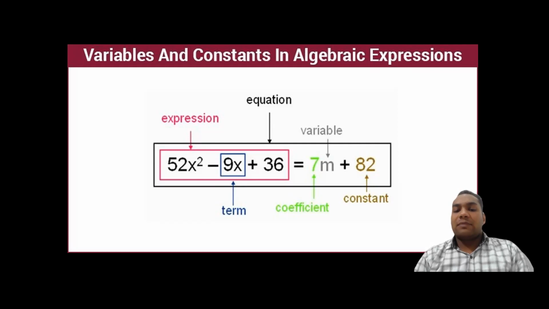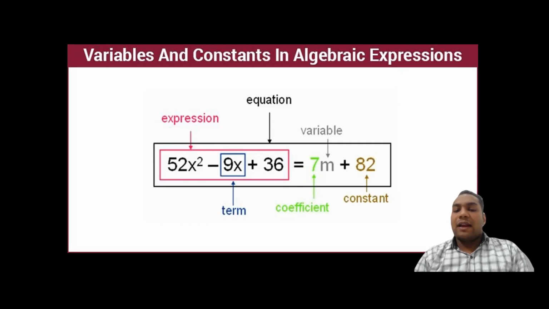The left hand side is an expression, which is enclosed in a rectangle in red color, and the right hand side also consists of an expression, 7m plus 82. So in an expression, what can there be? There can be terms, meaning the combination of variable and constant is known as a term. Here 9x and 52x square are called terms. 36 here is a constant.